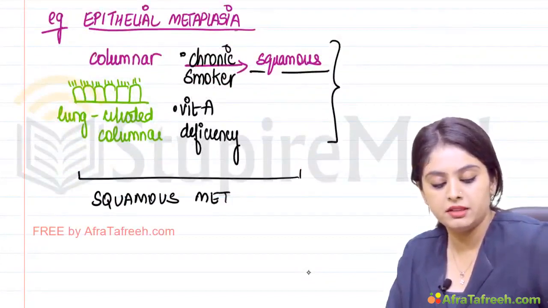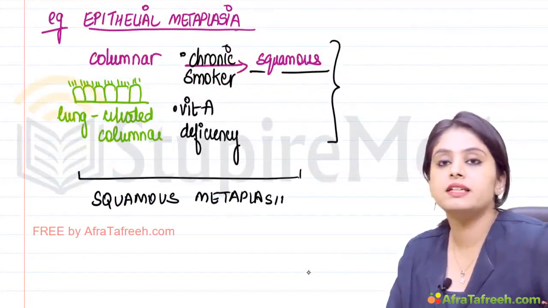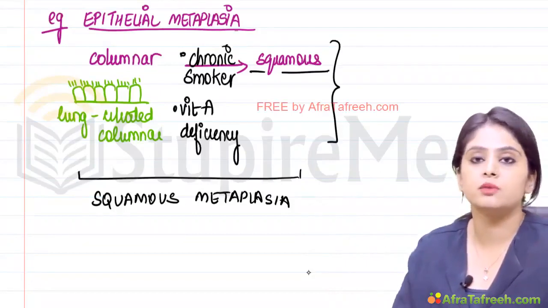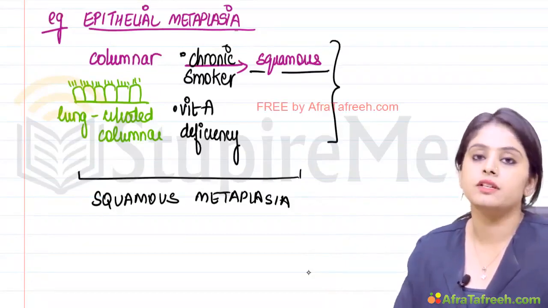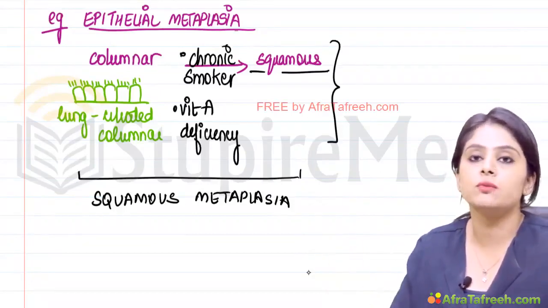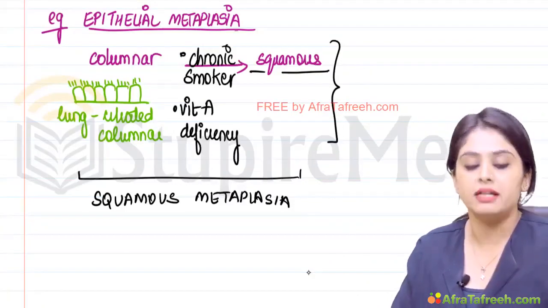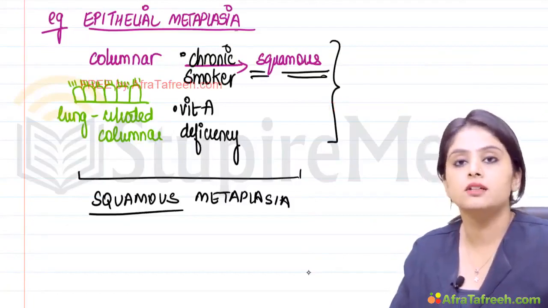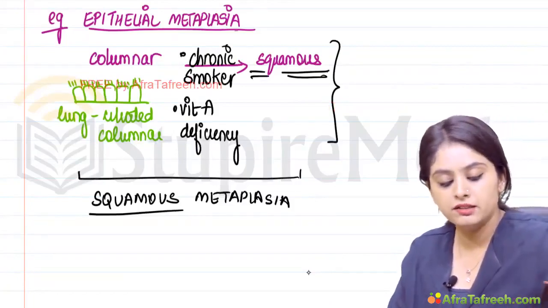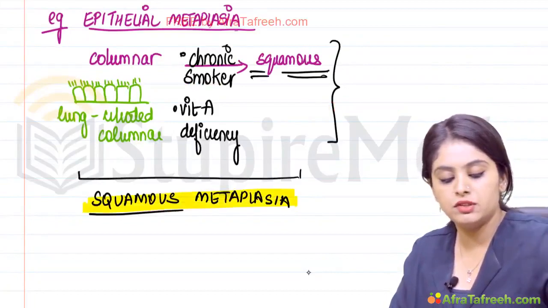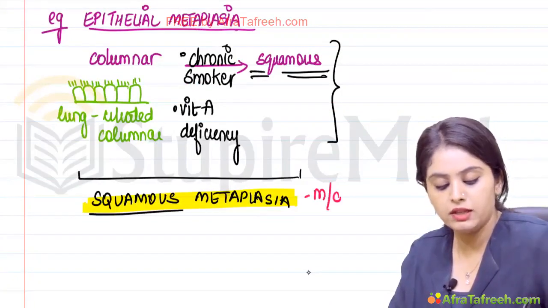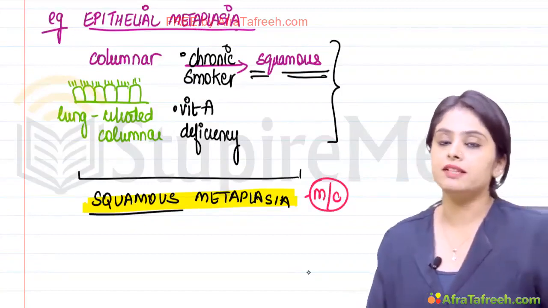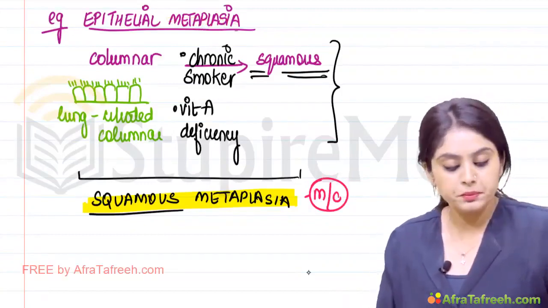Squamous metaplasia. So the terminology is basically what is finally formed. When columnar changes to squamous, I will call it squamous metaplasia. Other way around, if squamous would have changed to columnar, I would have called it columnar metaplasia. So whatever is formed in the end, that is the terminology that I will use. Remember, it is squamous metaplasia which is the most common. Out of all the conversions and the possibilities that we have, squamous metaplasia happens to be the most common.